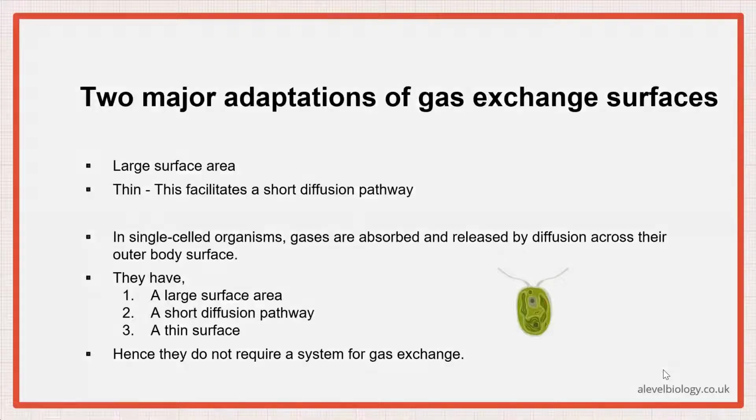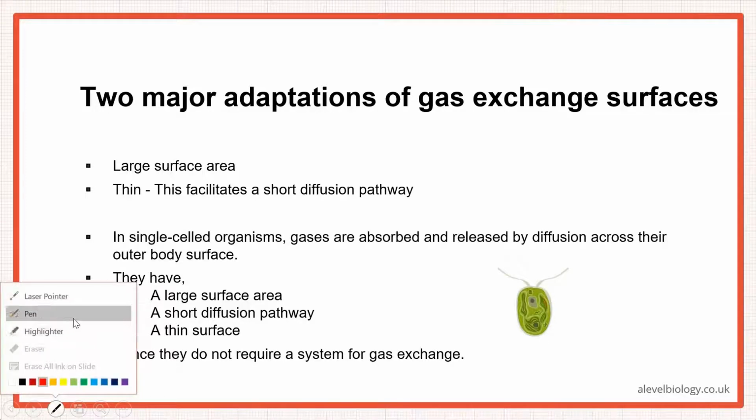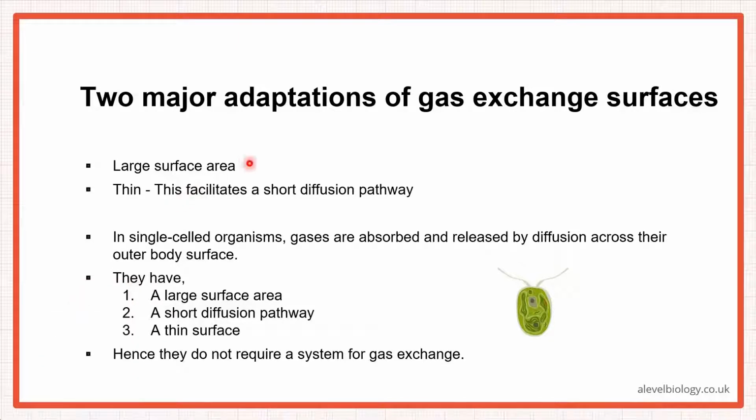All right then. When we talk about the gas exchange system, there are certain adaptations present to increase the surface area. First, for gas exchange to occur, the surfaces should be large enough. So the first adaptation is a large surface area.